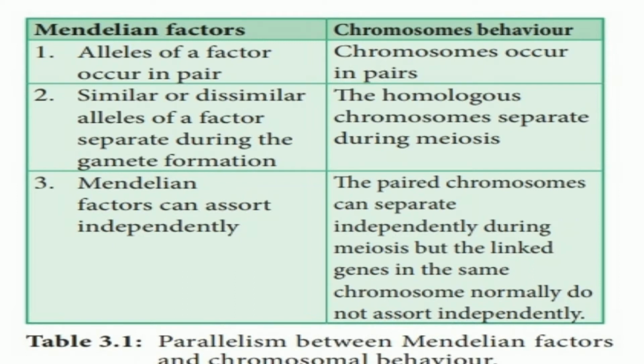Mendel's factors assorted out independently, that is, they had nothing to do with the other factor or gene. The paired chromosomes, naturally, separate independently during meiosis, but the linked genes in the same chromosome normally do not assort independently. So there was a parallelism between Mendel's factors and the chromosomes.